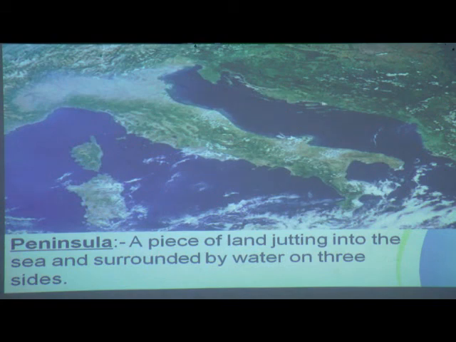See very carefully, children. Can you see this land here? It is mingled in that water.